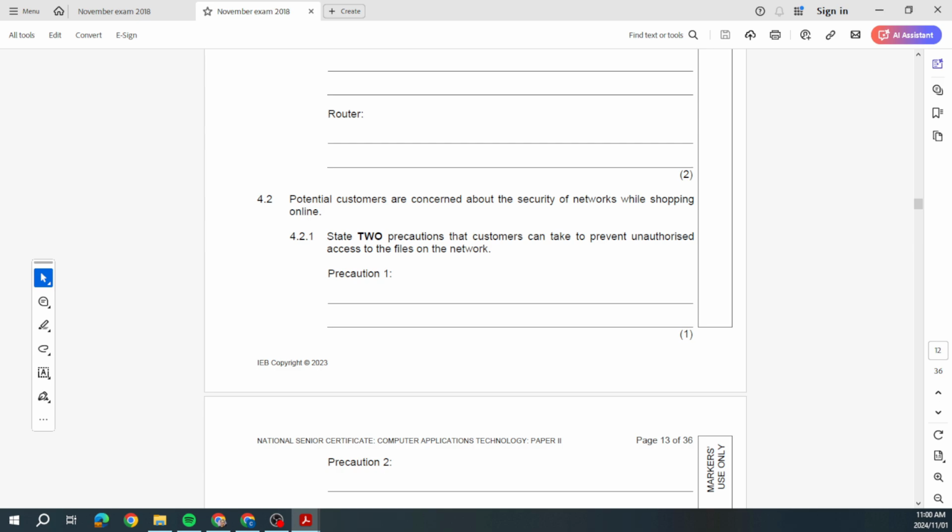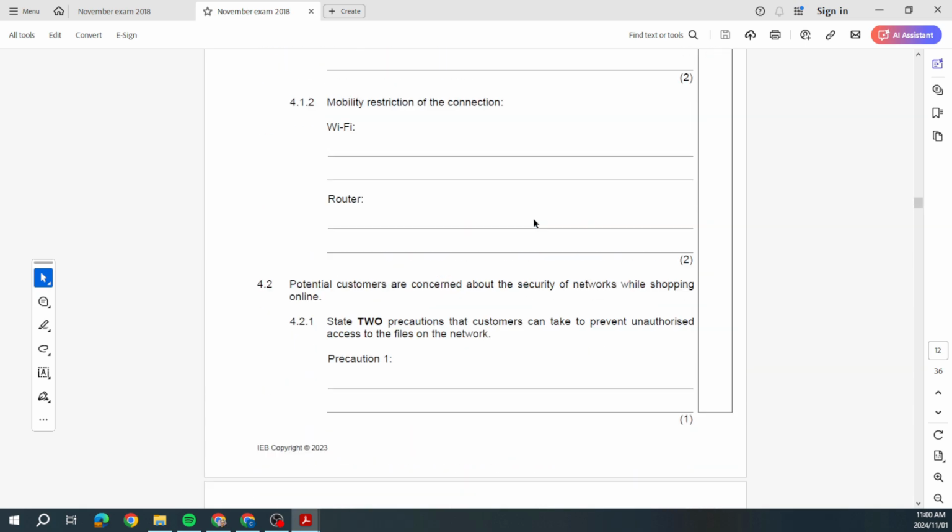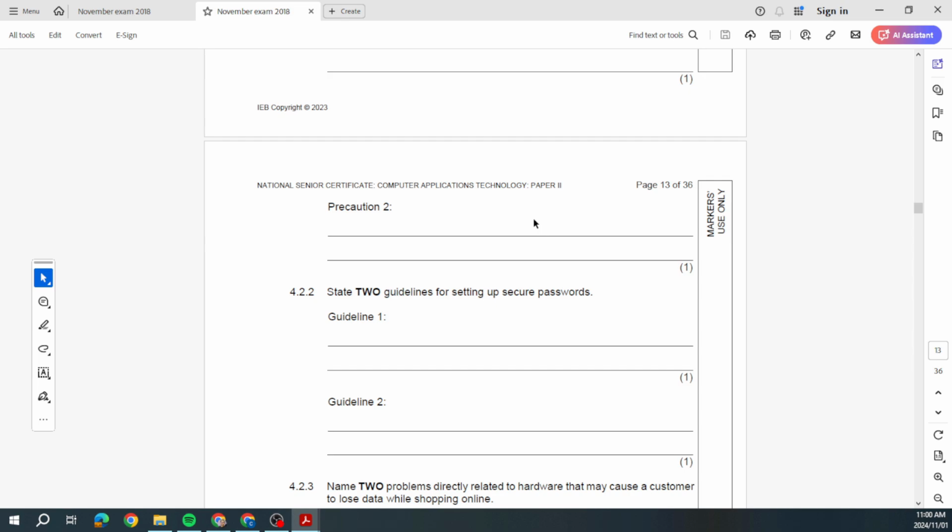You don't just want to pitch up at that particular site and just put your details in there. Yeah, you want to make sure you're going to the actual site. Sometimes you have phishing and pharming, especially pharming, that can take you to a different site. So you want to verify that site as well.